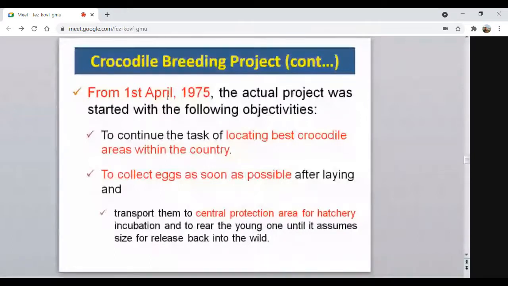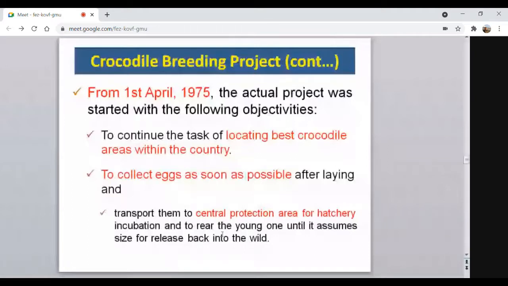The objectives of the project were to continue the task of locating the best crocodile areas within the country. First is to identify the areas where crocodiles are mostly found, and then to collect eggs as soon as possible after laying. These collected eggs are transferred to a central protection area for hatchery and incubation, and the young ones are reared until they reach a size suitable for release back into the wild.